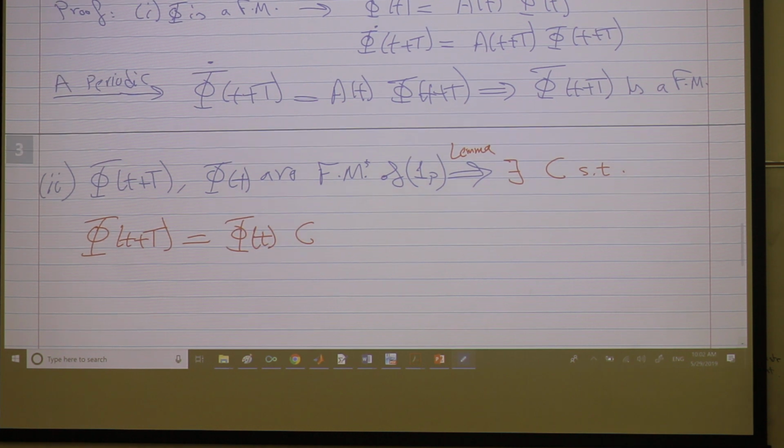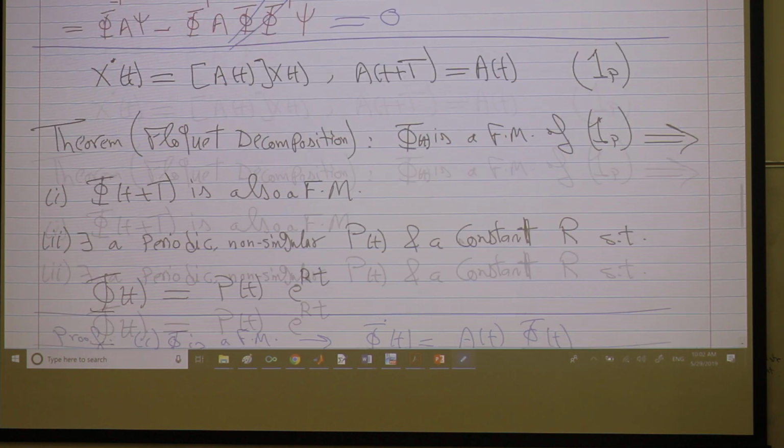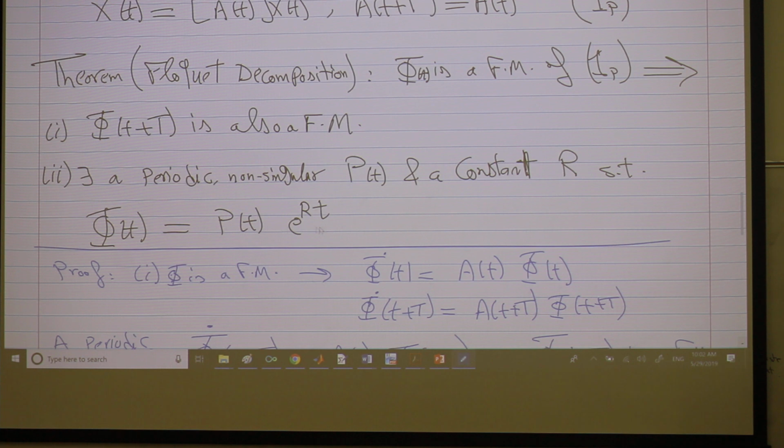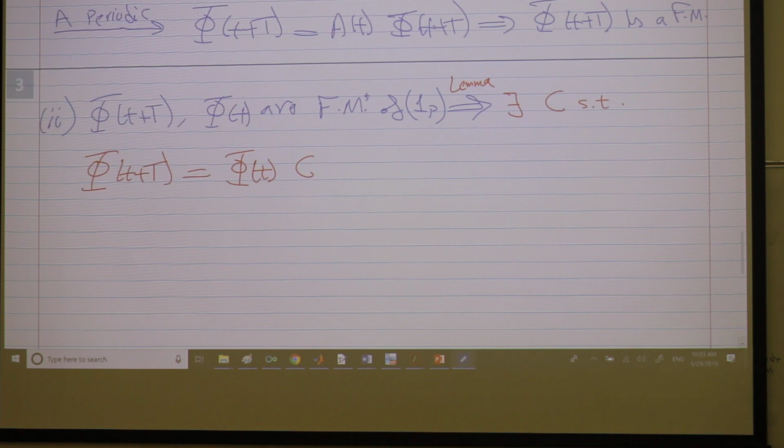Okay? Now we're trying to prove that the flow can be written in this form. So you need to give me a constant matrix R, and you have to give me this P, and it has to be periodic and non-singular. So let's try to get a candidate for R. I'll define R. It's a candidate. It has to be constant. So I'll define it to be 1 over T times the logarithm of this matrix C.